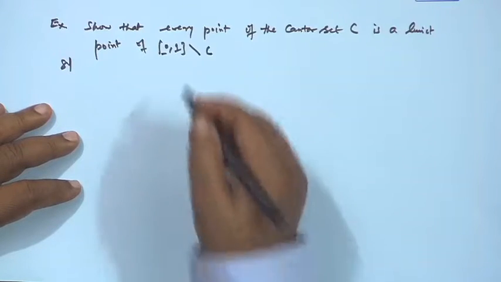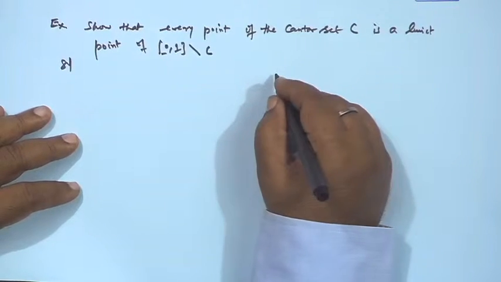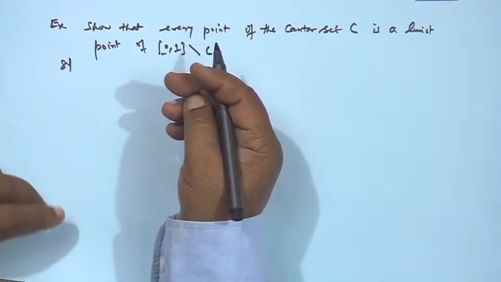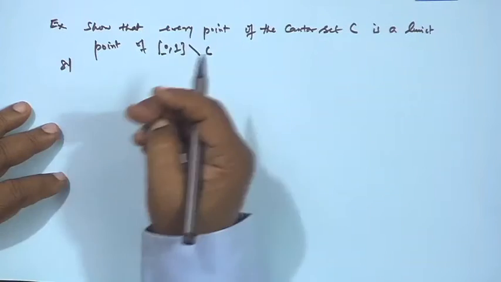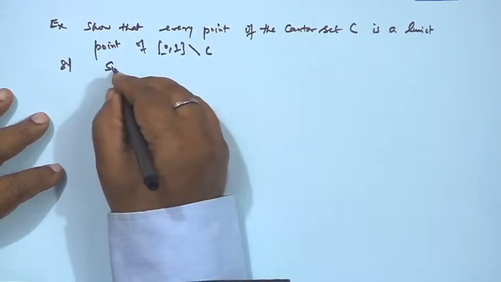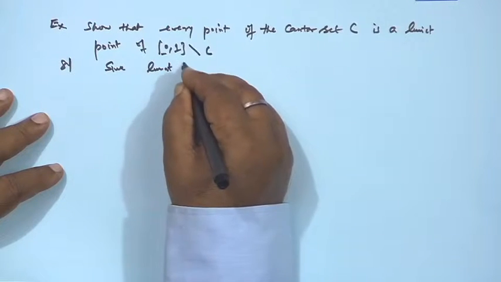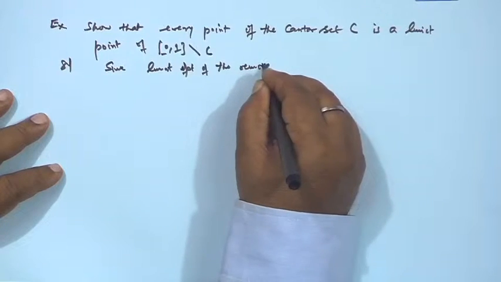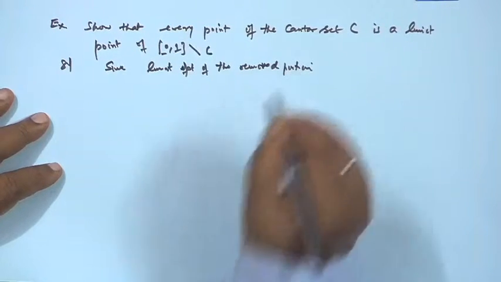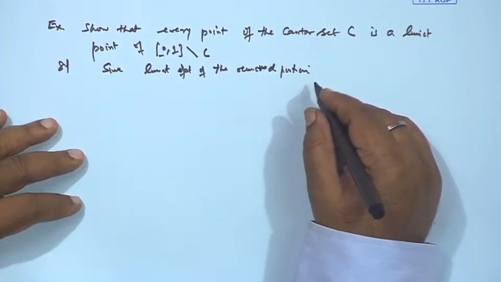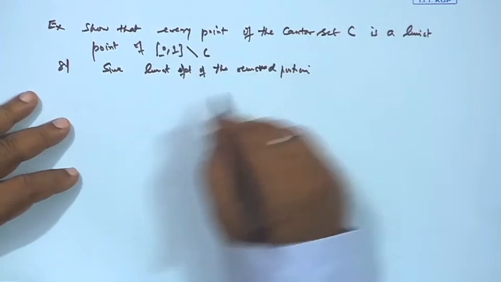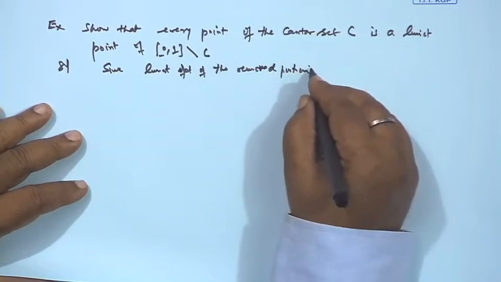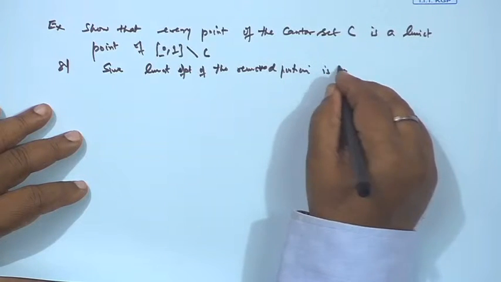So, as explained above, we are removing the middle third, and the end points of the removed portion remain fixed, therefore these end points are limit points. Since the limit points of the removed portion are these points, C is the limit point of this portion, and the limit points are in the Cantor set.